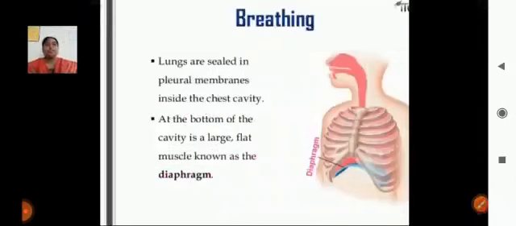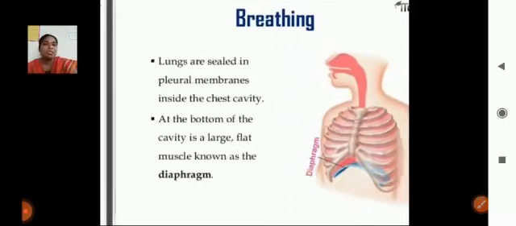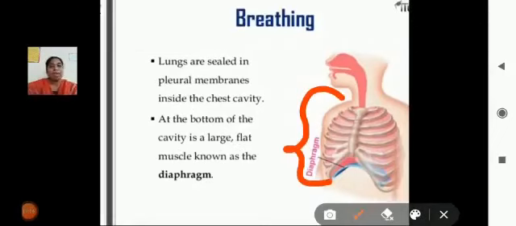And next, the breathing mechanism. Breathing has two passages, inhalation and exhalation. You may observe the diagram of breathing, the expanding of the lung structure.